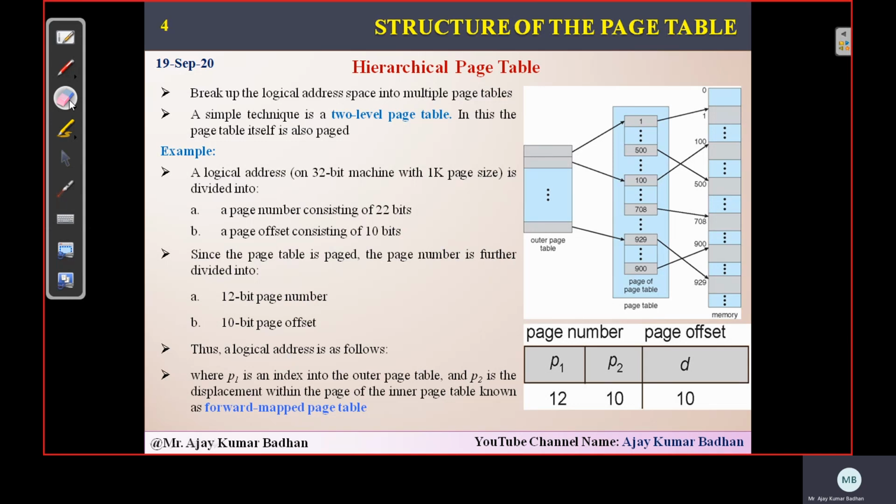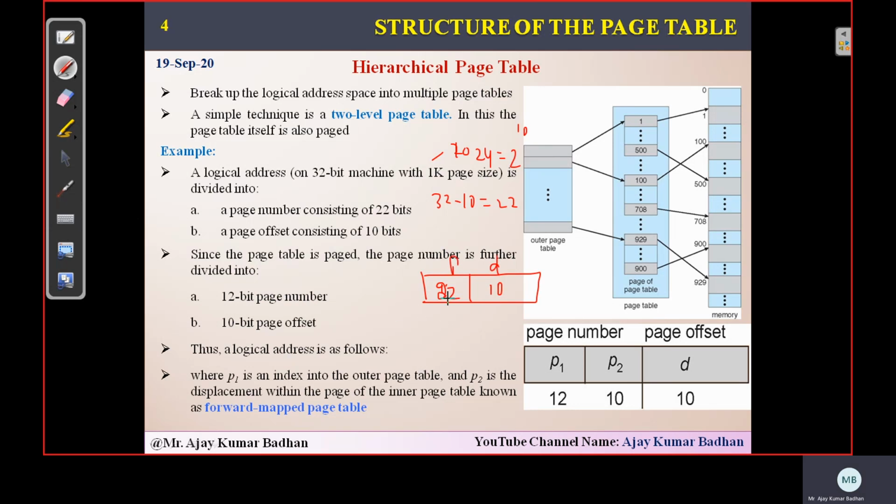I will explain this with one more example so that it becomes much easier for you to understand. Till here, I think it's very clear. So we are using a 12-bit page number and a 10-bit displacement, which is the first one I mentioned. Here you got 22 because the address is 32-bit, so 2 to the power 32. 1 KB is 1024 bytes, approximately 2 to the power 10. So 32 minus 10 gives 22, and here we got 10 as the displacement. This is the normal way of mapping.